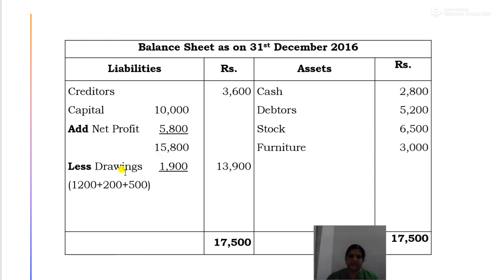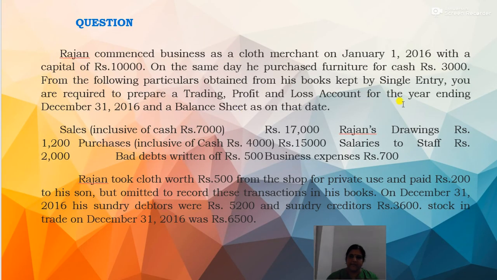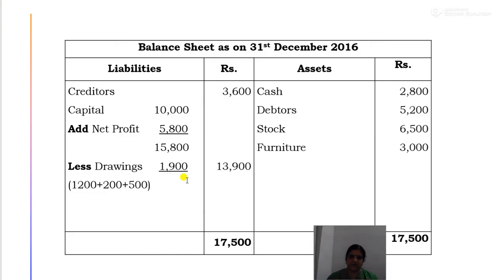Then we have to deduct drawings. So less drawings. So the total drawings here will be 1,200 plus 500 worth of cloth plus 200 given to his son. So the total will be 1,200 plus 500, that is 1,700, plus 200, that is 1,900. So the total drawings is 1,900.